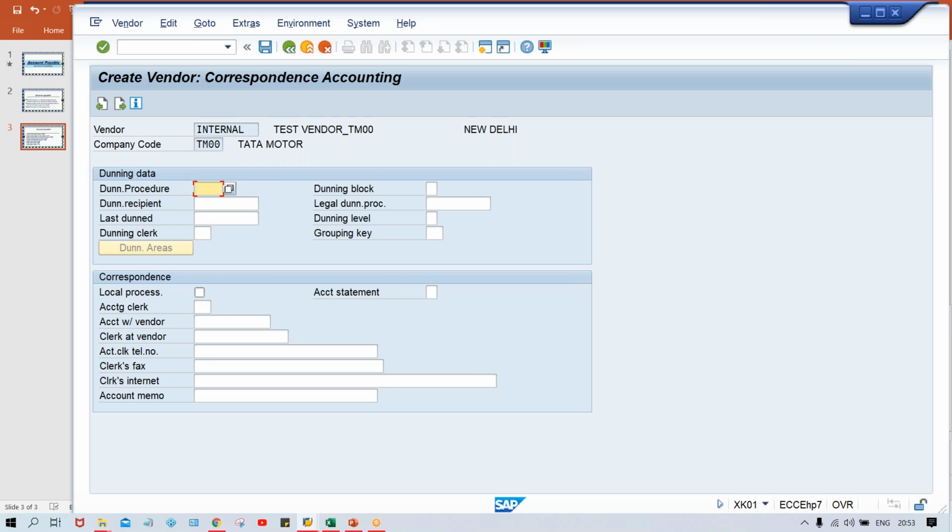Now here, nothing is going to be specified, guys. Do not give anything here, any details. This Dunning is a separate topic, and most likely it is going to be part of accounts receivable, guys, because the reminder is going to be sent in case of customer. Okay, what is the logic behind this Dunning? Why we are going to set up this Dunning and all is going to be explained separately again in upcoming session.